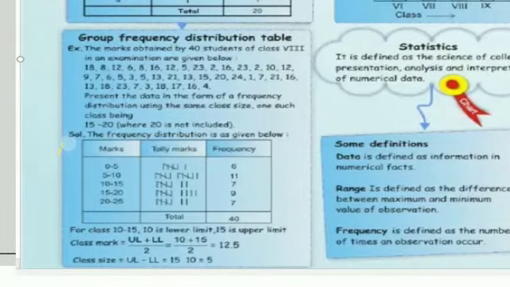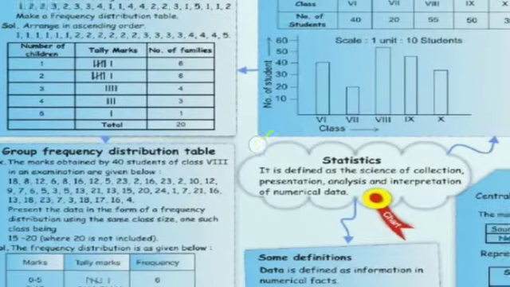Class mark we are leaving, that we will do in the next class. Class size, you have done upper limit minus lower limit for any particular class interval. So it is 15 minus 10 for the interval 10 to 15. Then comes your bar graph.